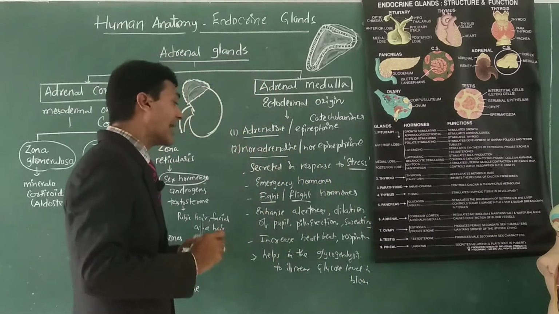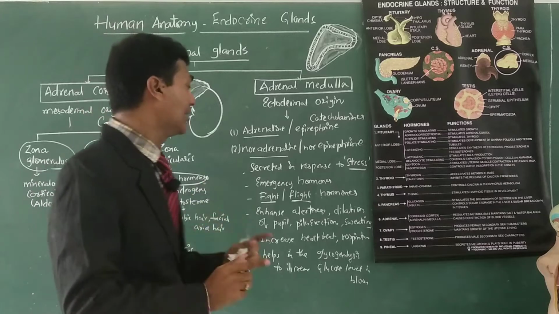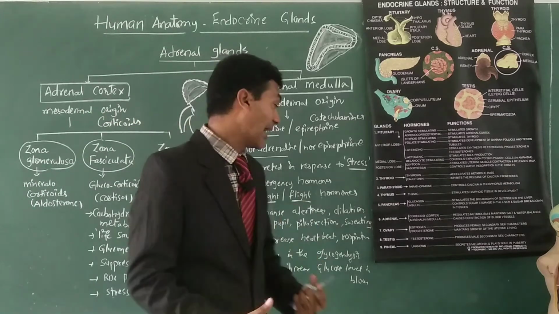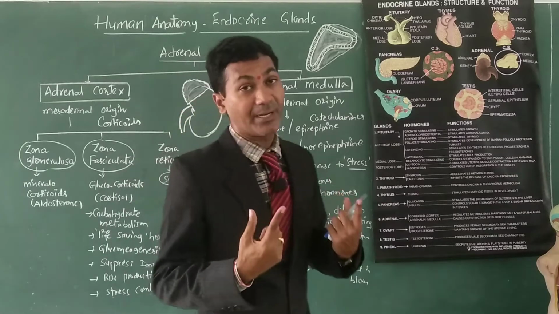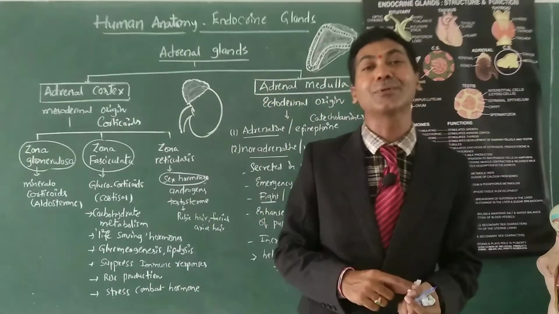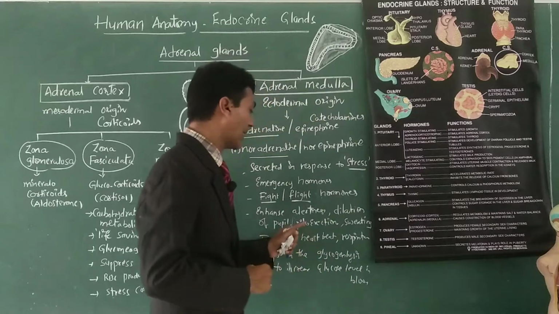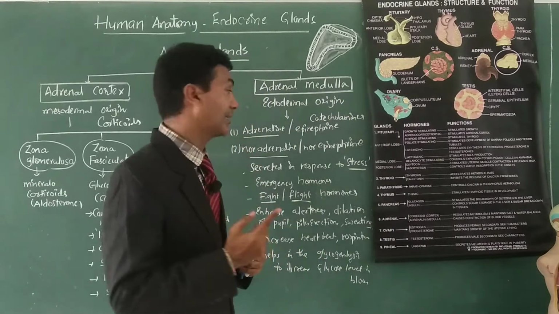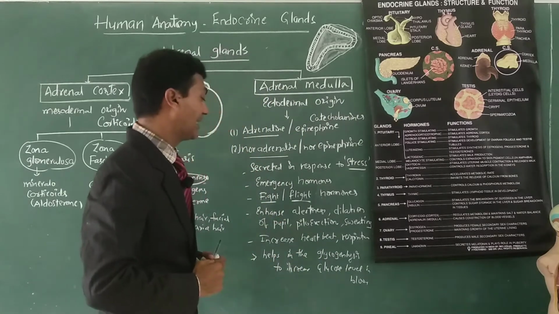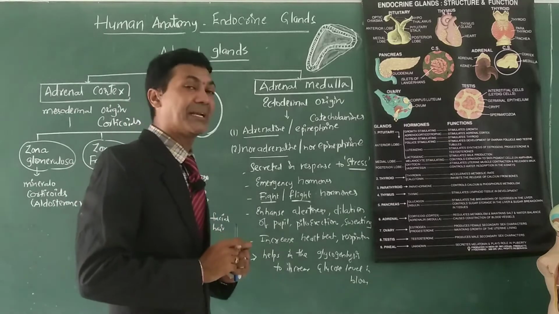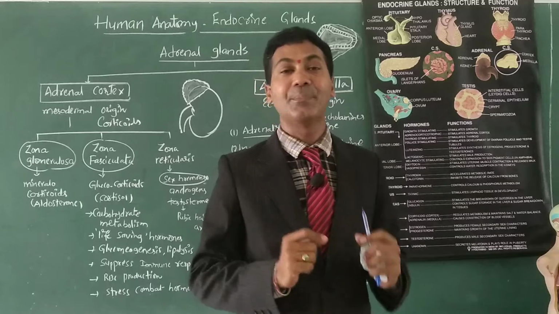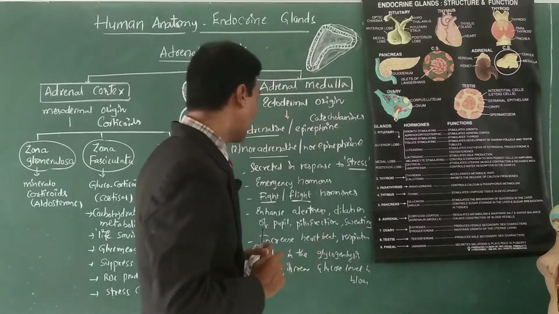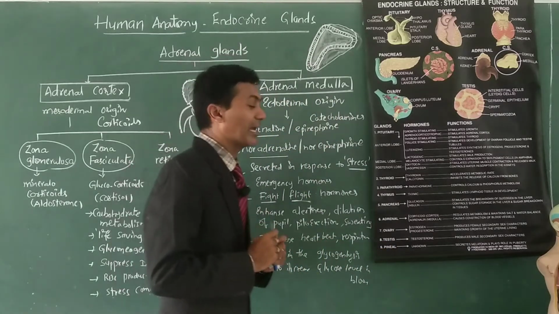These catecholamines enhance alertness in the person, and cause dilation of the pupil, piloerection, that is, erecting the hair on the skin like goosebumps, and sweating. They increase heartbeat and respiratory movements also, and help in glycogenolysis.